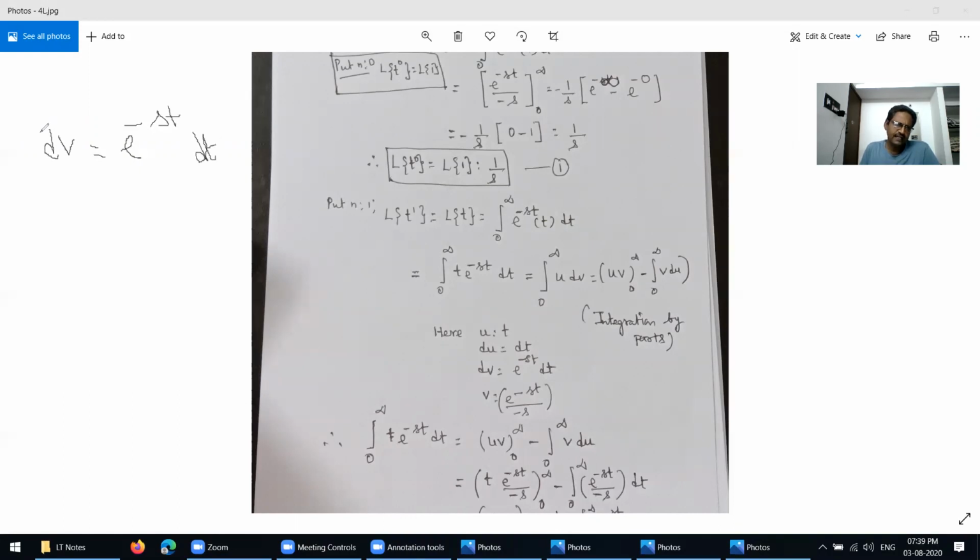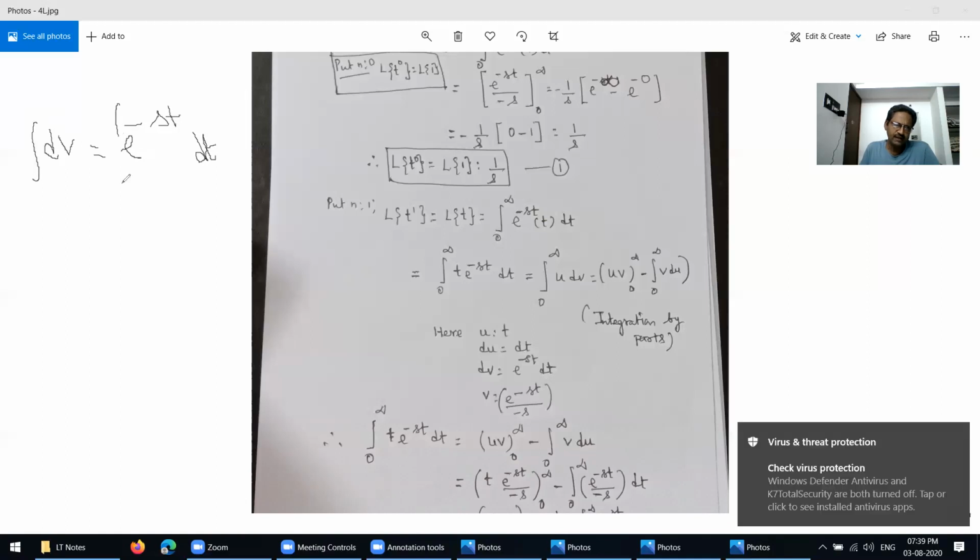So now take integration on both sides. What value are you getting?